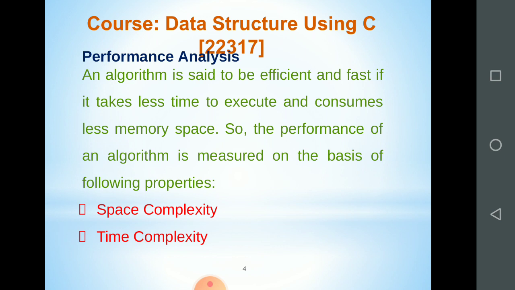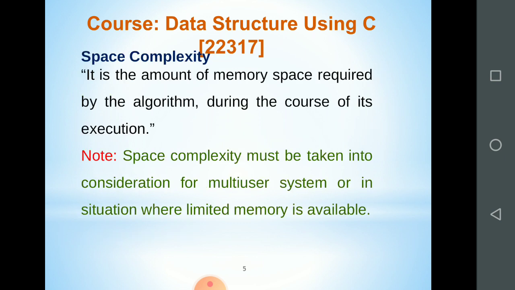These are the two main things on the basis of which we have to find out the performance of any algorithm. First one we will look at is the space complexity. It is the amount of memory space required by the algorithm during the course of its execution. Whenever you are running or executing the program, how much memory space is required by that algorithm? That is nothing but the space complexity.